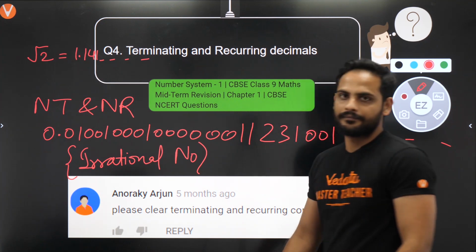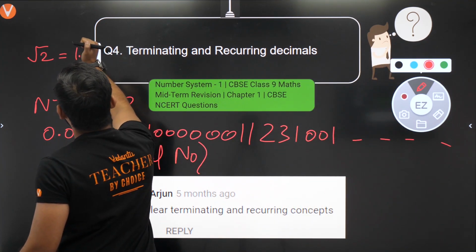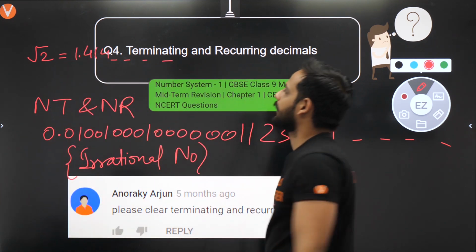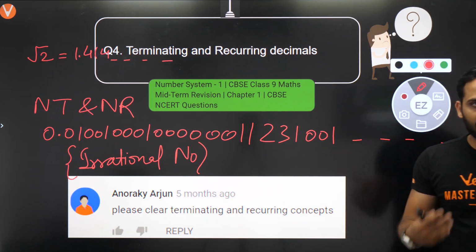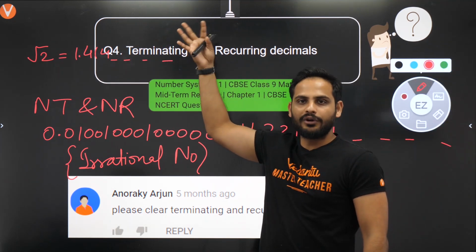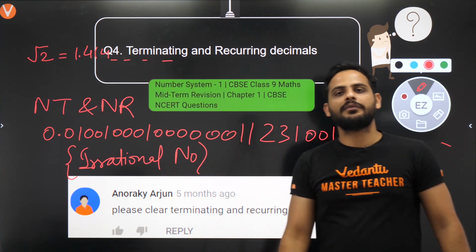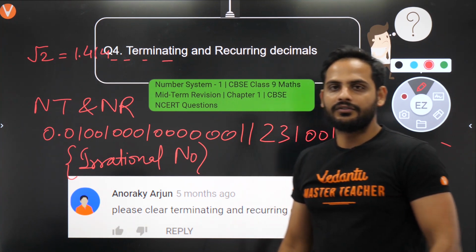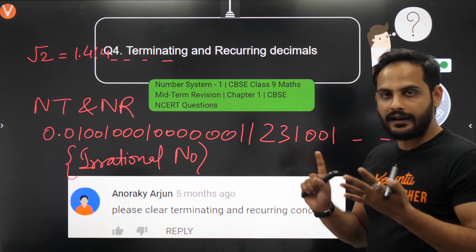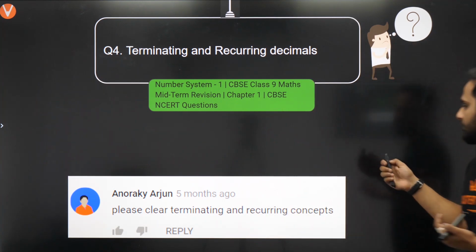Sorry, 1.414 and so on. Right? So here in the decimal expansion of root 2, there is no repetition. It will go on and on. So these kind of numbers are called irrational numbers. So remember, terminating as well as non-terminating and recurring are rational, and non-terminating and non-recurring are irrational.